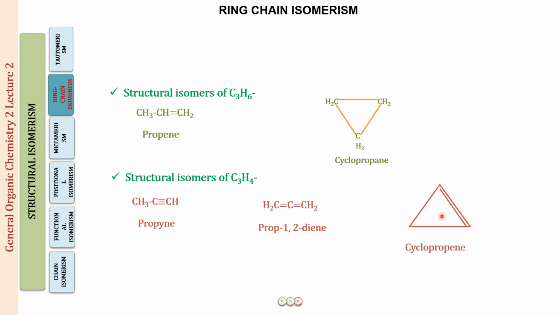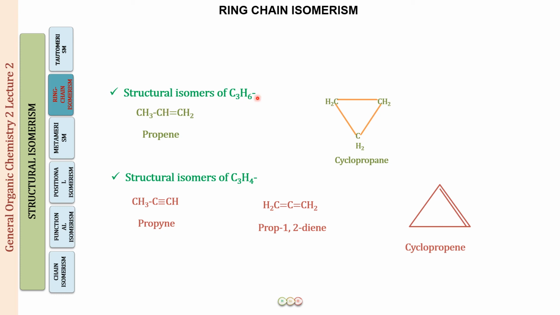Now what are these types of isomers? That is what you should understand. So this is a double bond. This is a cyclic ring. They will have entirely different properties. If you look at this, this is all single bonds. Here we have a double bond, and this is a ring structure. This is a straight structure. So these are functional isomers, right?